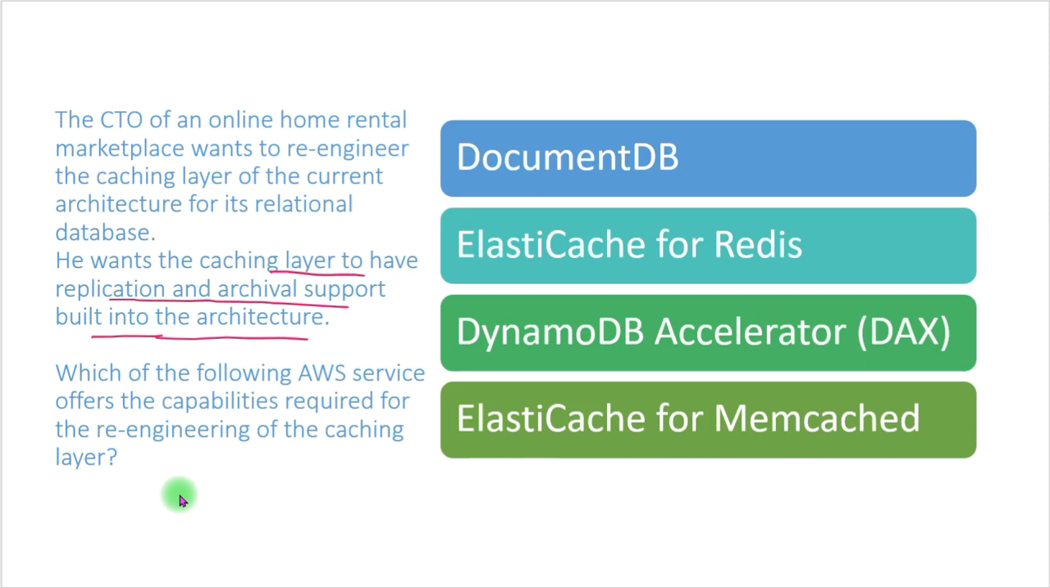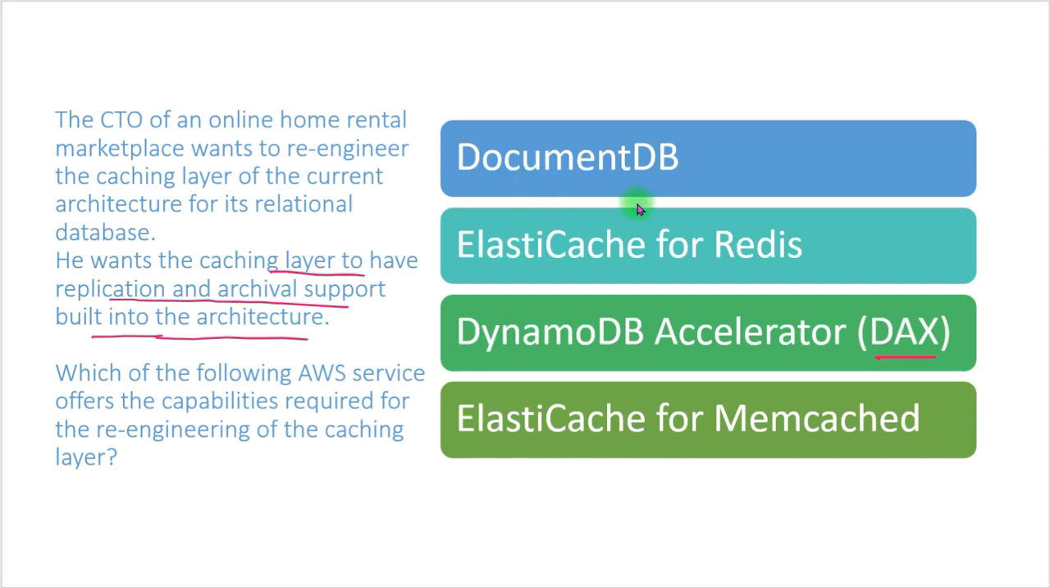So let's see the options we are having. DocumentDB, ElastiCache for Redis, DynamoDB Accelerator, that is known as DAX as well, and ElastiCache for Memcached. Before going through the answer, let's go through the services one by one, what exactly they are.